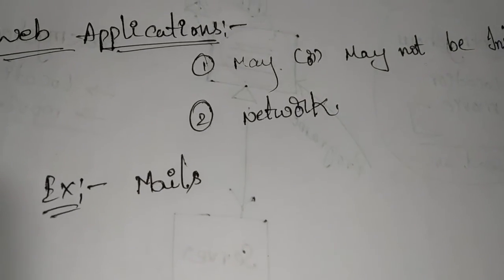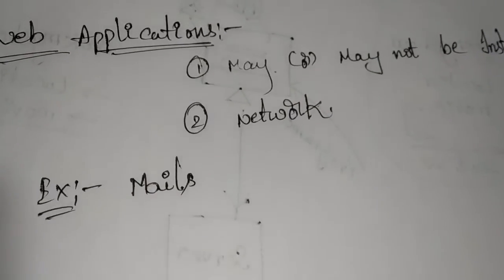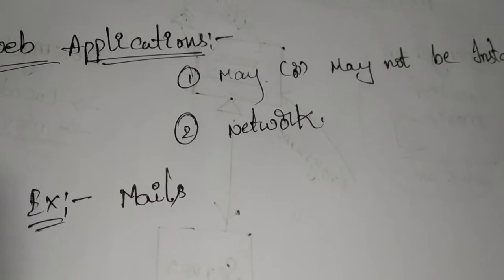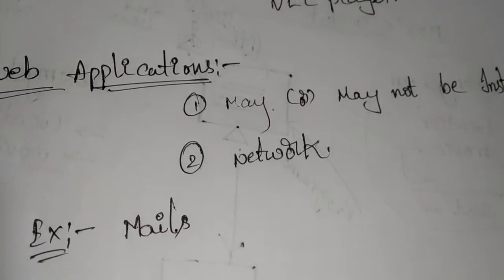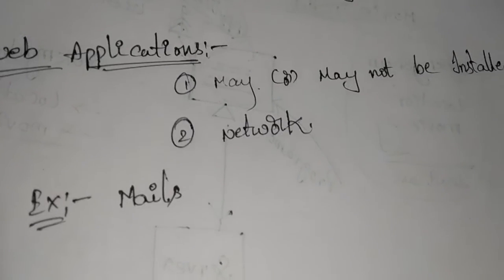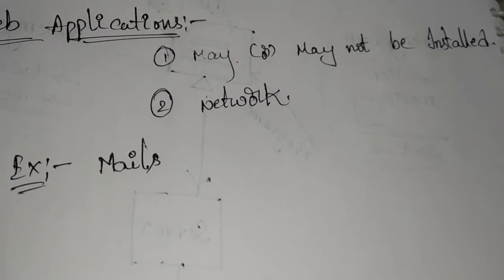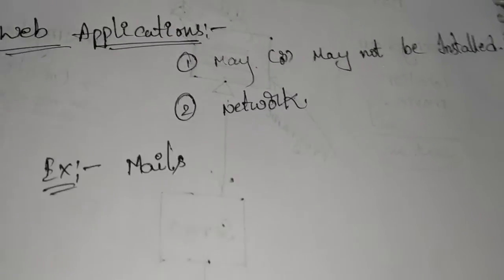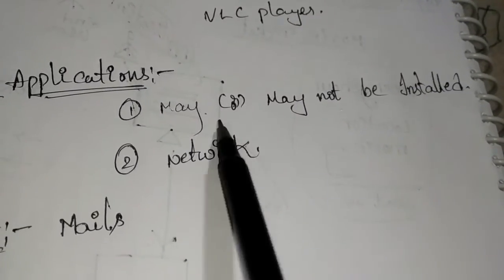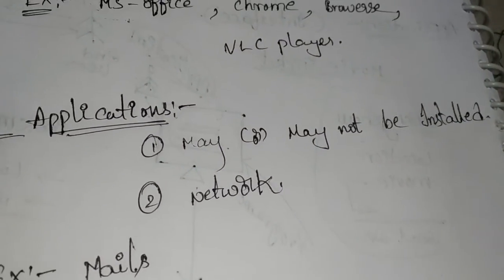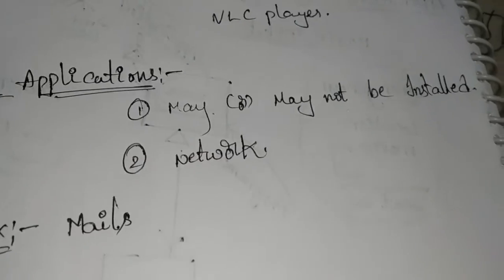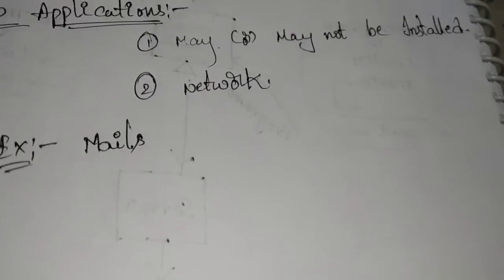We can use Chrome or any of the browsers, and we can easily send mails and log in to our mail IDs. It is not necessary to install any applications. It may or may not be installed, but a network should be present.